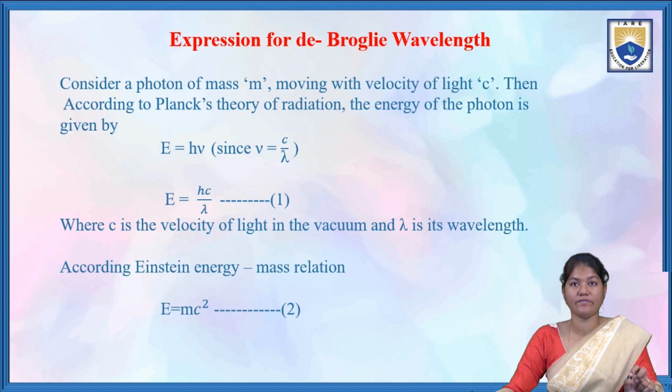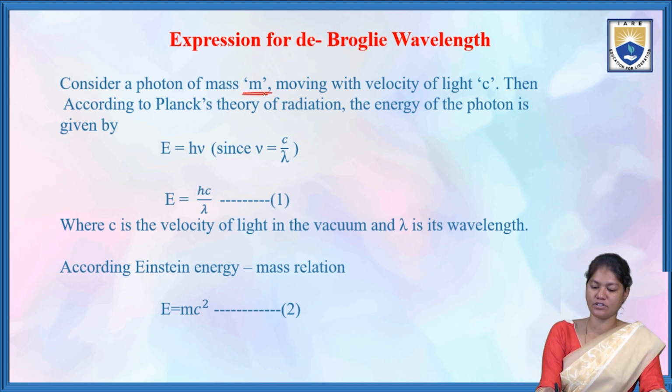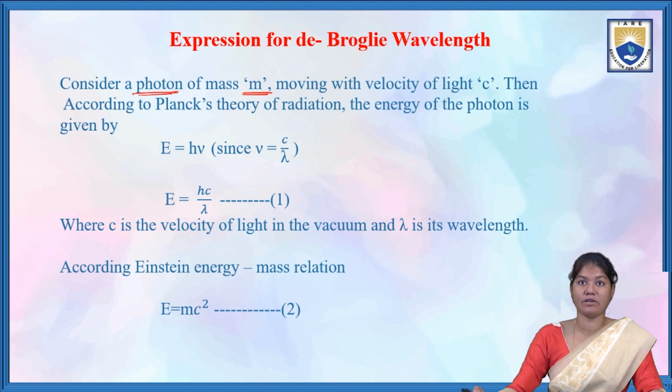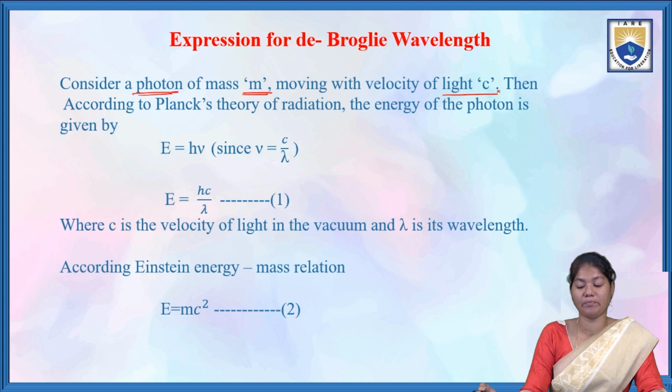Expression for de-Broglie wavelength. Here we are considering a photon having mass m and moving with velocity c.